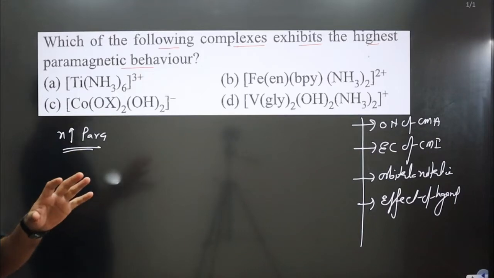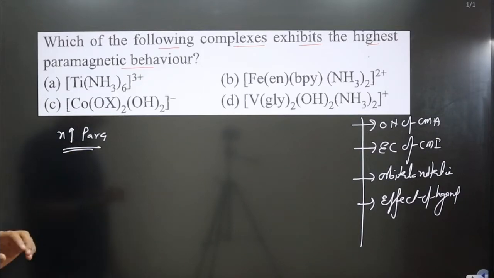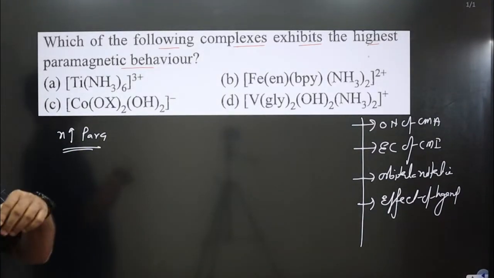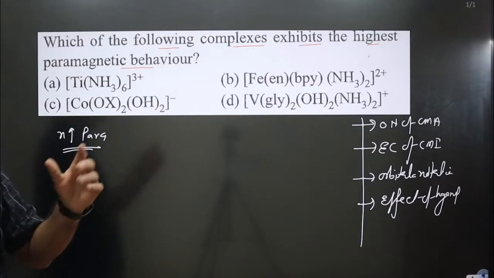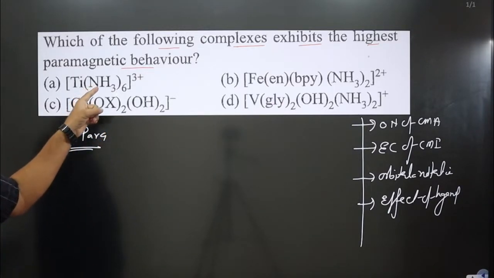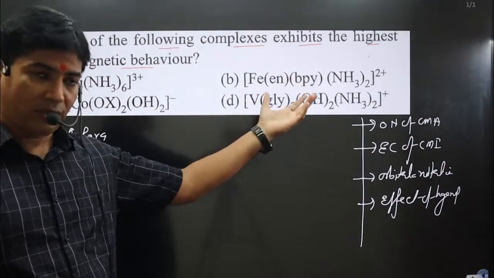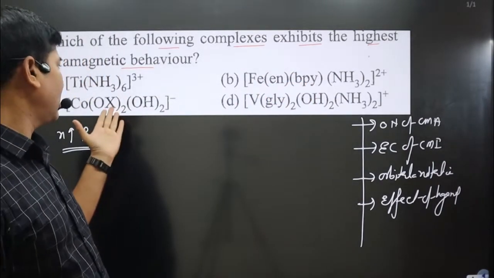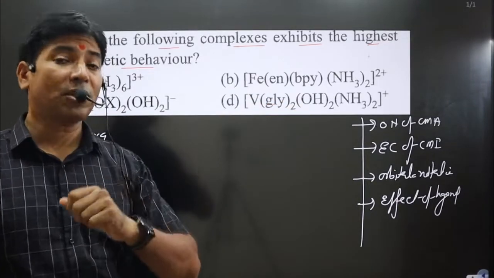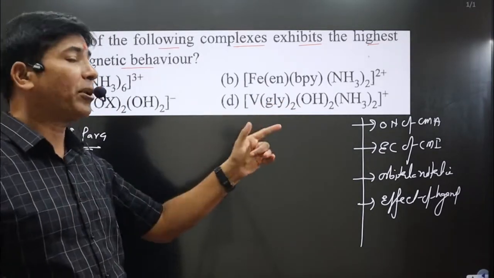Now this question is quite a special question. Why? Because there are some complexes in which more than one type of ligand is given. In this case, only one type of ligand. But in this complex, you can see two different types of ligand. Here also different types of ligand. In this case, how can we apply valence bond theory?